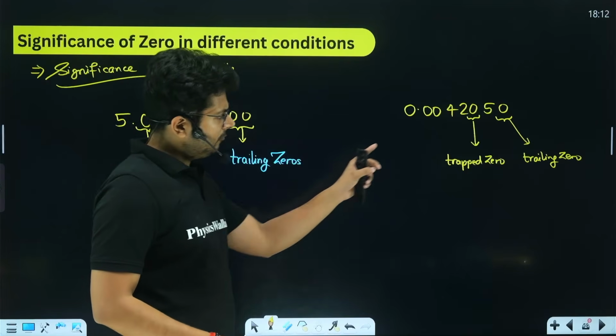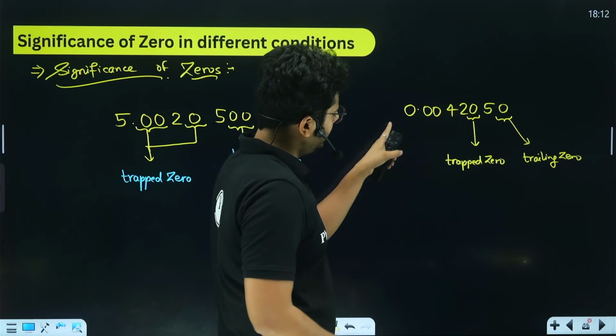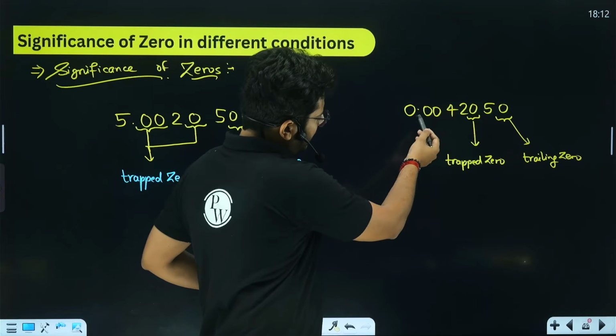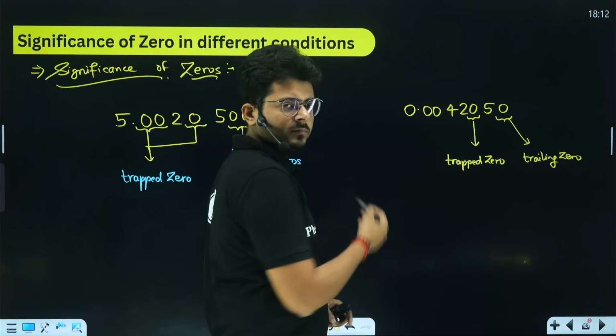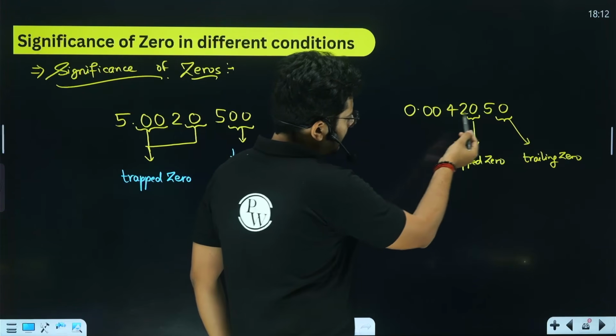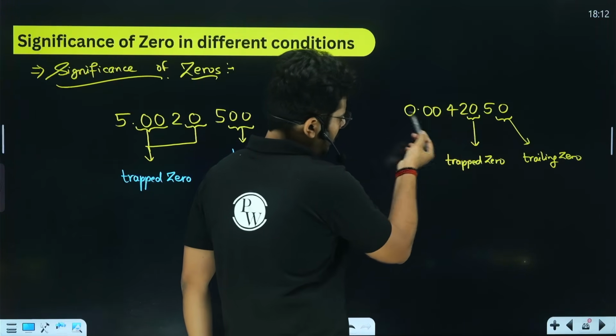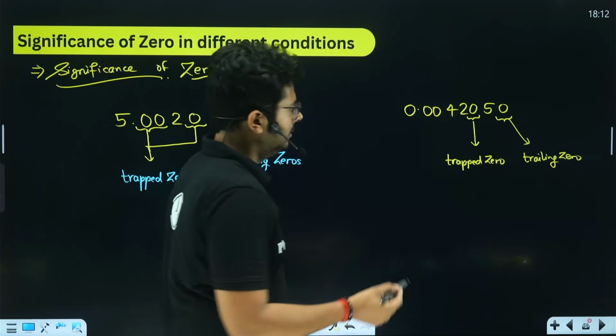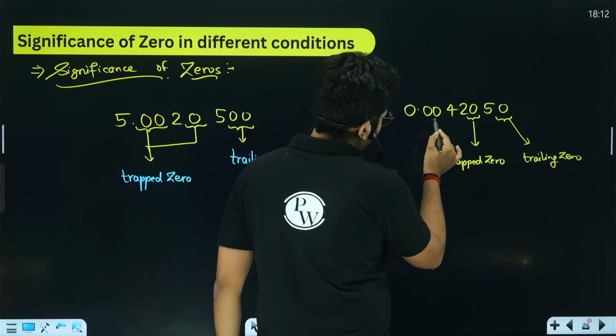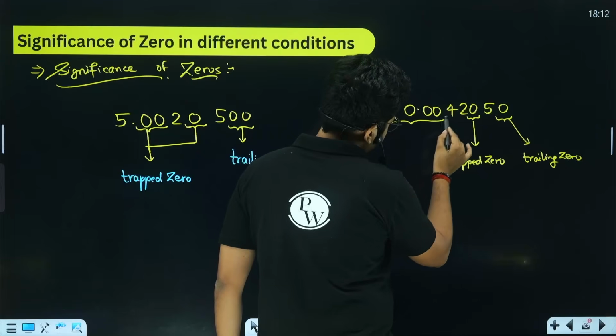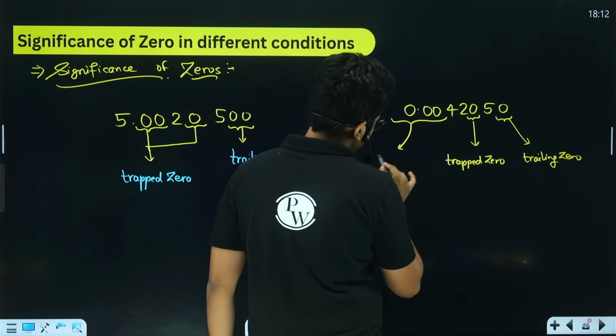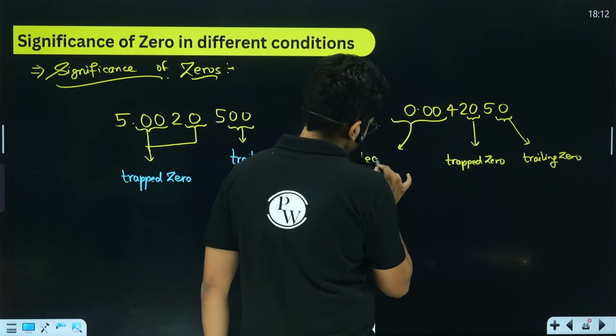But now if you focus on these zeros, you don't have any non-zero number ahead of them. So these zeros that come at the beginning, where you do not find a non-zero number before them, are basically leading zeros.